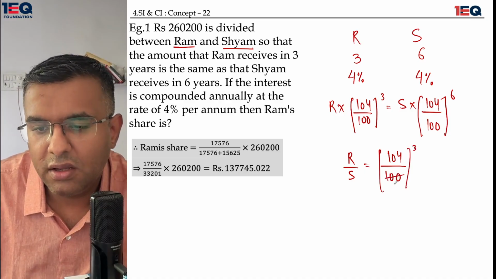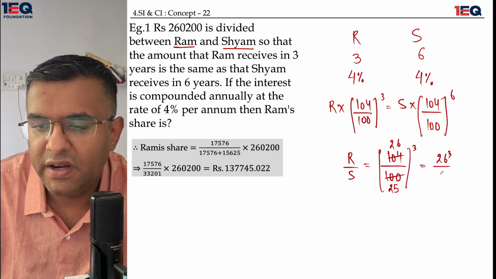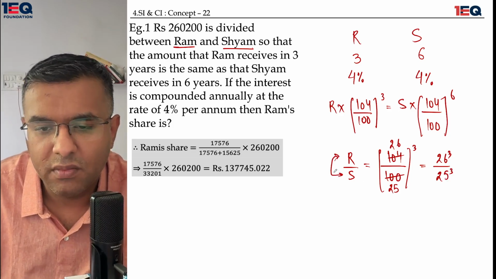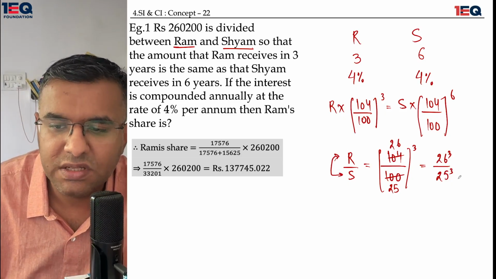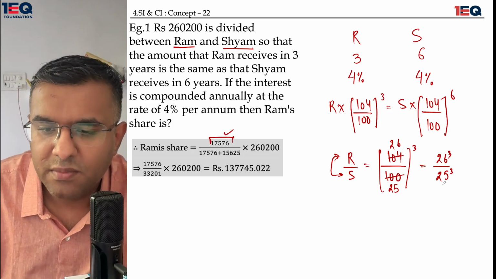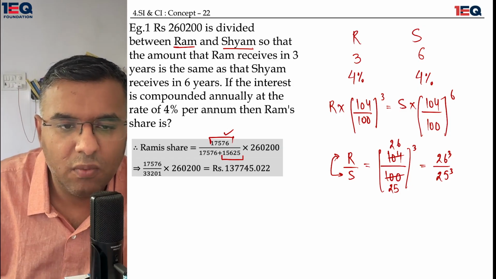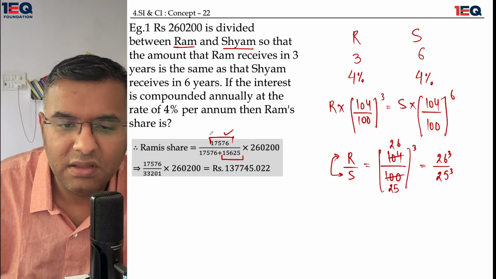If I calculate it off, I get 26 as the numerator and 25 as the denominator. So this is 26 cube divided by 25 cube. I already have the ratios with me. Ram's investment in the entire situation is the cube of 26, which has been written over here. Sham's investment is 25 cube, which has been written over here. If they are asking what is the Ram's share, then you can say this is the share of Ram.